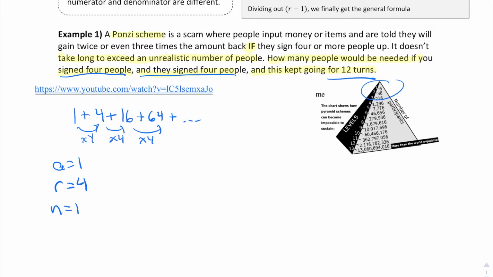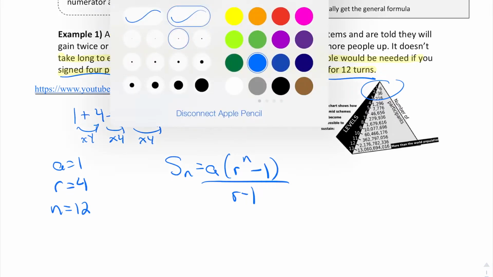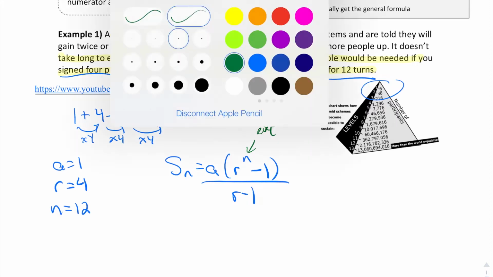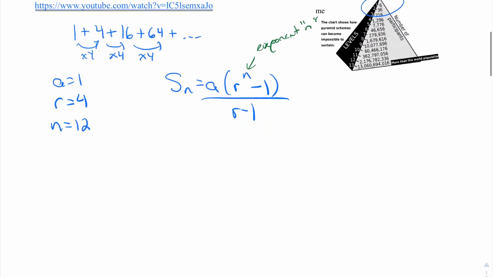And what we're going to look at is for this one, how many people would we need if you went 12 terms? So a in this case is 1, r is obviously our common ratio of 4, and n is the number of terms, where we do 12 rounds of signing people up. So if we take that formula we just saw above, we get this. One thing to watch out for here is that the -1 is not with the exponent. So just watch out. This is just exponent n.